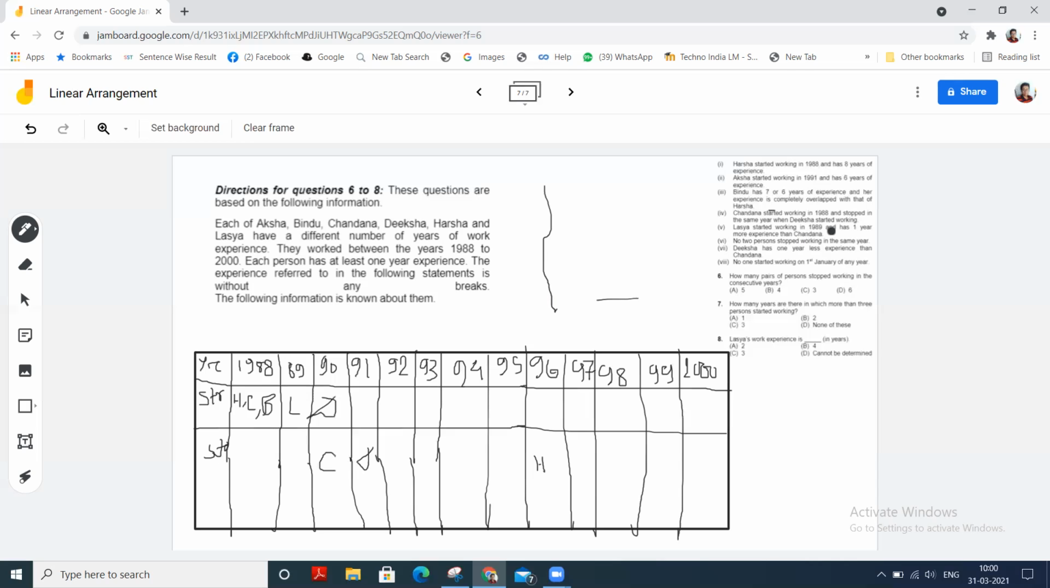Lessa started working in 1989 and has 1 year more experience than Chandana. So Lessa has 1 year more experience. Chandana has 2 years experience and Lessa will have 3 years experience. So Lessa stops her work at 92. Okay. Now Aksa started working in 1991 and has 6 years experience. So it is simple, 1991 and completed his work in 1997.